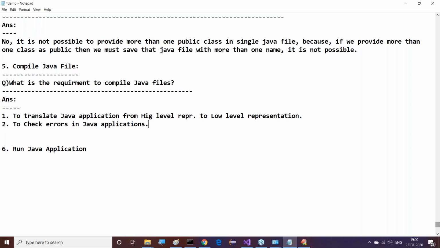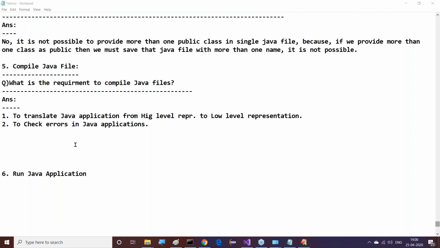Next, after that, to check errors. Developers may commit some errors in Java applications. They may commit some errors and some may not. So what exactly are the errors available? First we have to check that. After that only we are going to execute our program. This is done by the compilation process.